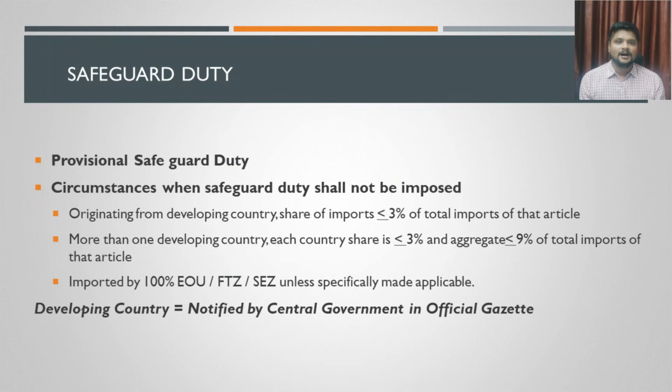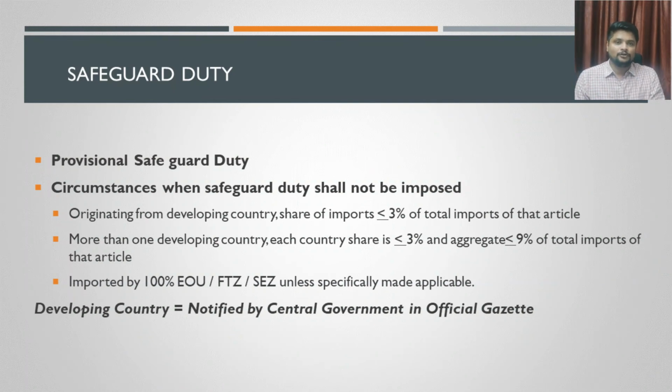If it is a developing country and the share of imports is less than or equal to 3%, that is, the imports which the importer is doing are up to 3% of the total imports by the entire country on the total imports of the same article or same product. You should not refer to all the products together. If one product is getting imported, then the total value of import done by this importer, if it is up to 3% of the entire import done by the country, then safeguard duty will not be applicable to that particular importer. It is importer specific as well.